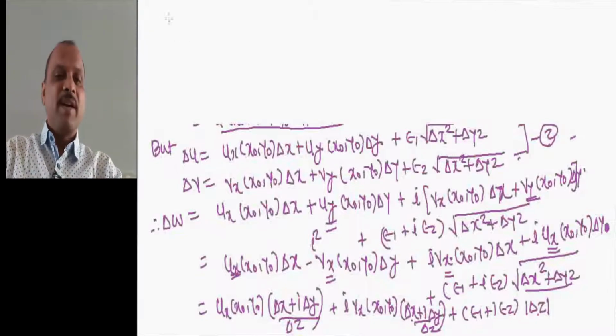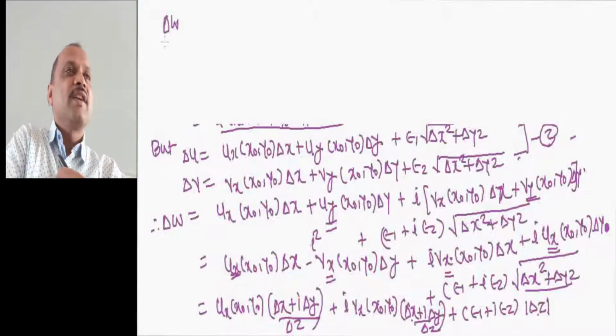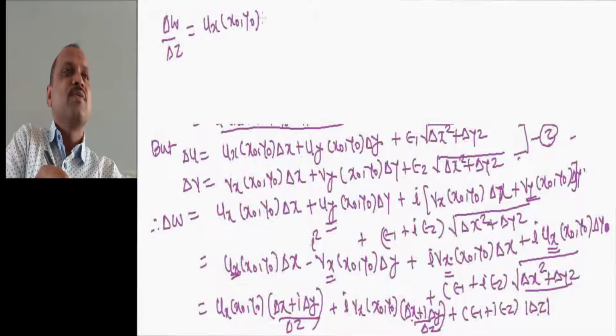Let us divide by delta z. What we get then? Delta w divided by delta z is equal to ux at x0 comma y0 plus I into Vx at x0 comma y0 plus epsilon 1 plus I into epsilon 2.